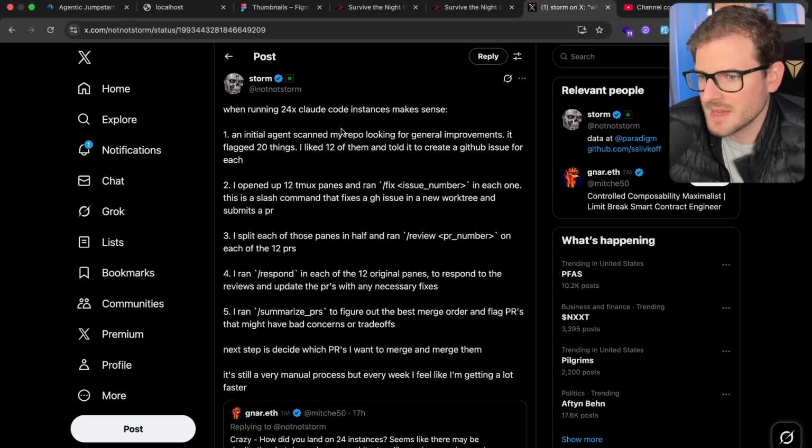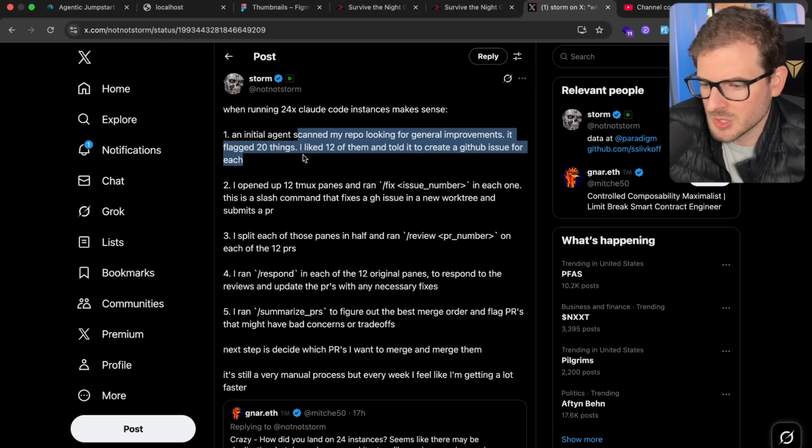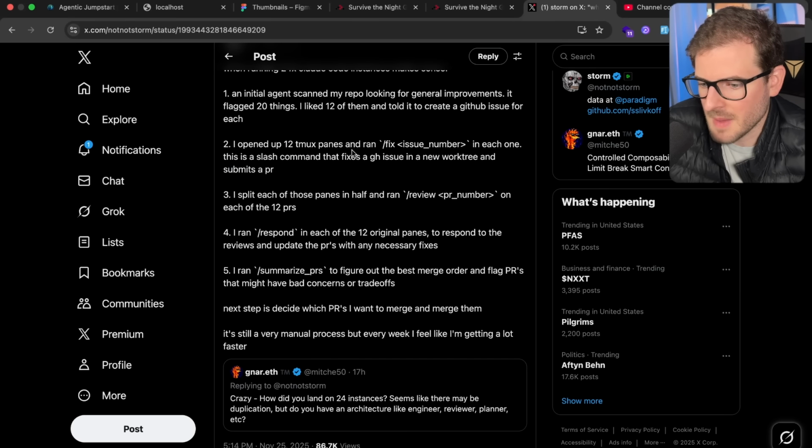So he gives a breakdown of what he did here. He basically ran an initial agent to scan his repo looking for general improvements. It flagged 20 things. I like 12 of them, and I told it to create GitHub issues for each. And then he opened up 12 tmux panes and told each one to fix the GitHub issue.